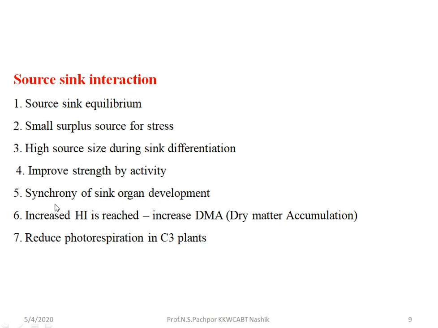Then, synchrony of sink organ development. Whatever sink organs develop, there should be synchronous development in those parts. If everything develops at a time, it is very difficult to allocate the sugar, or photoassimilates, to each and every sink.